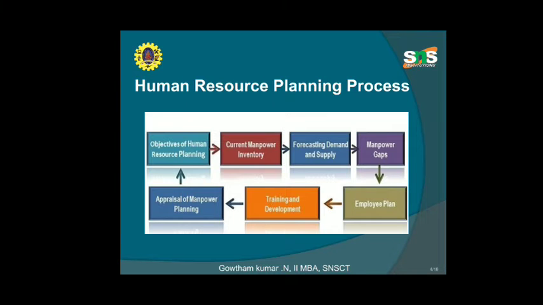Next, the last step of the human resource planning process is appraisal of manpower planning. The effectiveness of the manpower planning process is to be evaluated. Here the human resource plan is compared with its actual implementation. At this stage, the firm has to assess the success of the plan and control the deficiencies. These are the steps of the human resource planning process.